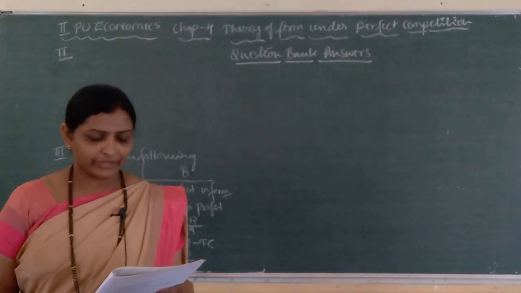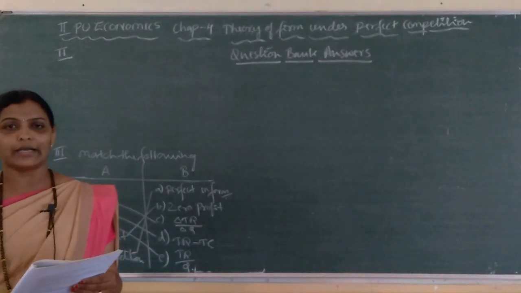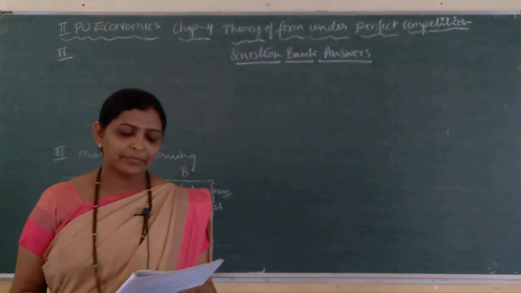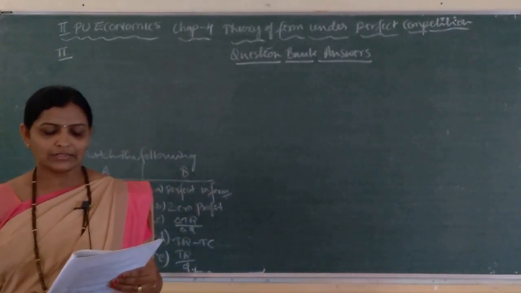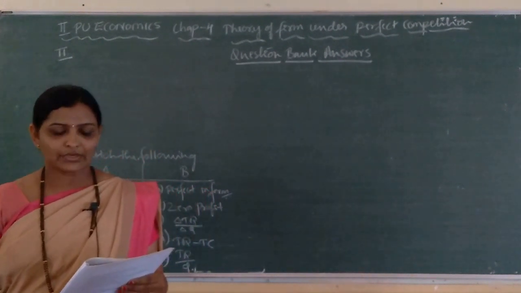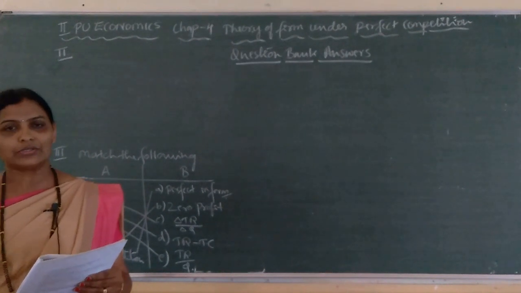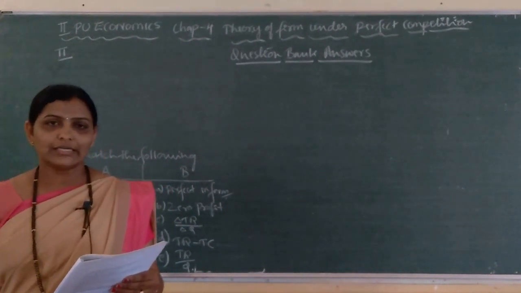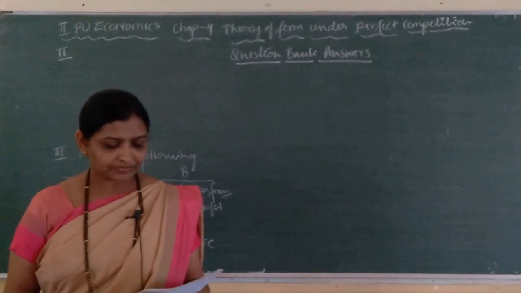Next, the firm's profit is denoted by. Some symbols are given here: A. sigma, B. delta, C. null, D. pi. So, which symbol is used to represent profit in economics? That is pi. D option is the right one, pi.